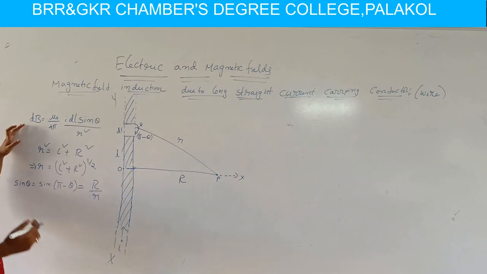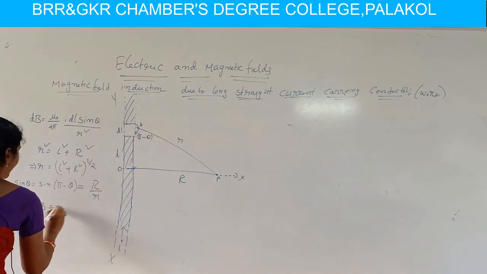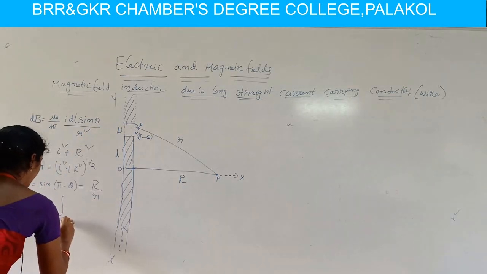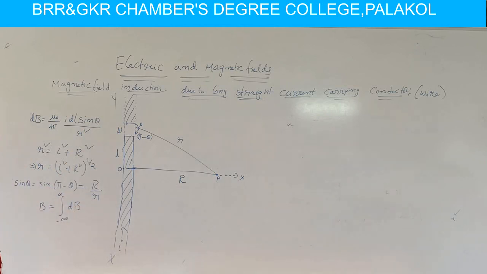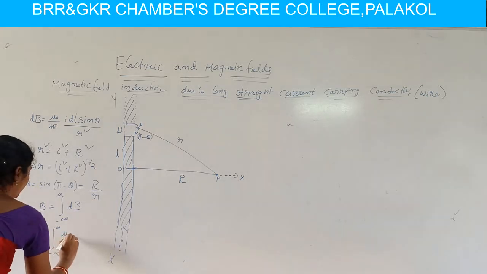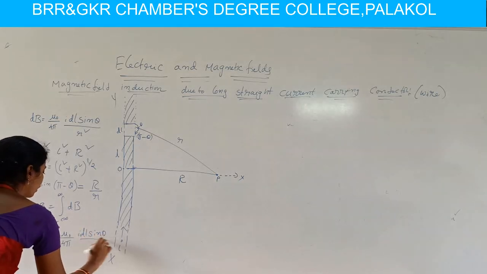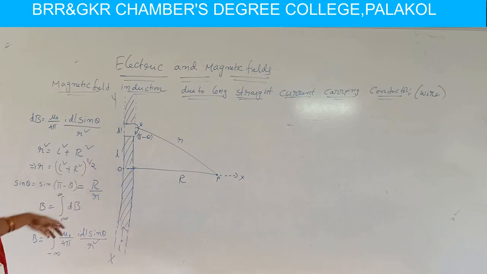Now we want the magnetic field induction for the whole conductor. So B can be obtained by integrating this. Here the conductor is infinite, hence we write the limits of integration as minus infinity to infinity, integral dB. So this integral of dB is from minus infinity to infinity mu naught by 4 pi I dl sin theta by r square. Here r is L square plus R square whole power half, and sin theta is R by r. Then the equation for B becomes